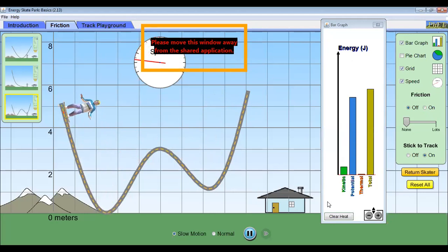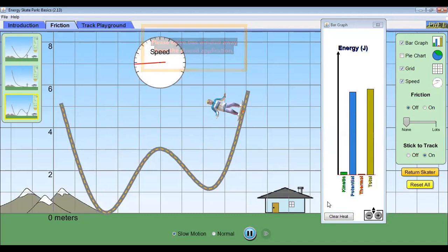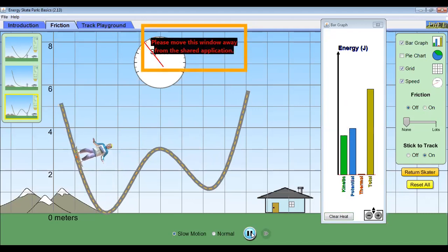It will reach till 5. So what we observe, the only difference you will find is that at this point it is having all potential.